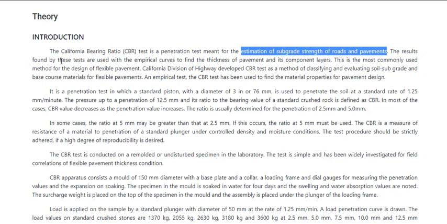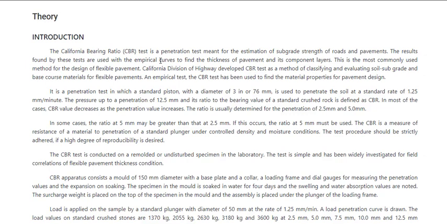The results found by this test are used with empirical curves to find the thickness of pavements and its component layers. So the result which you get from the CBR test, you will use along with the empirical curves. I will tell you how to do that later on in this video.